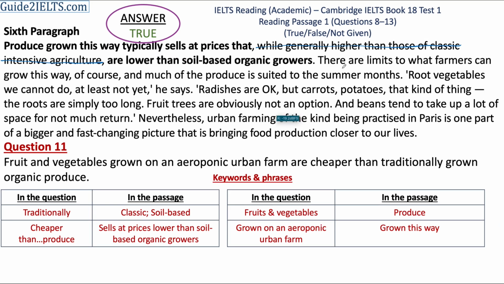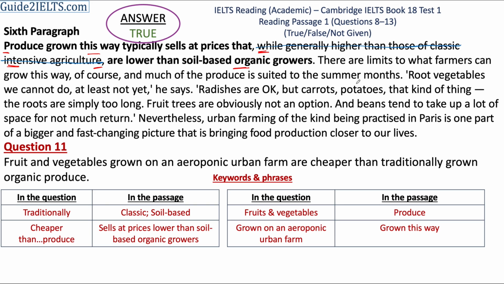This is a slightly confusing sentence because it mentions comparison of aeroponic produce with intensive agricultural produce and then organic produce. What can help us understand this is if we cross out this part of the sentence, which is between two commas, the sentence then becomes easier to understand. Produce grown this way typically sells at prices that are lower than soil-based organic growers.